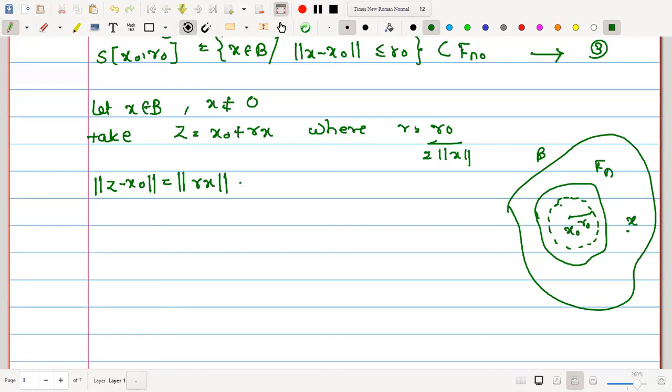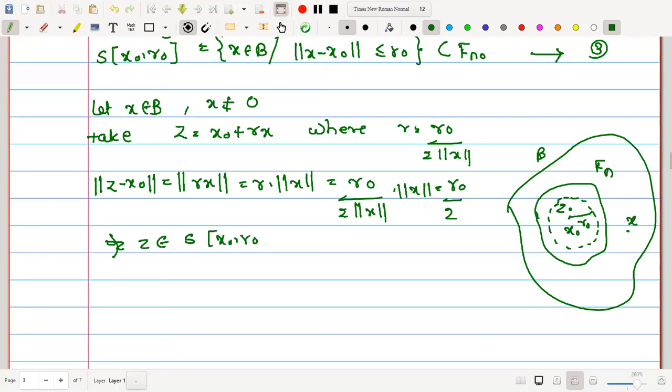What is norm of rx? This is r into norm of x. Norm of this is r naught upon 2 times norm of x into norm of x, which gives me r naught upon 2. Therefore, the distance between z and x naught is r naught upon 2. Therefore, the vector z is going to lie in this sphere. Therefore, z belongs to S of x naught r naught, which is contained in Fn naught.